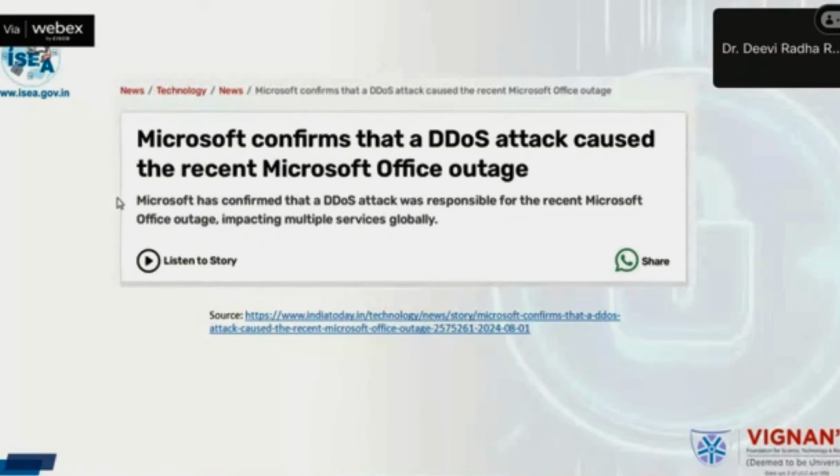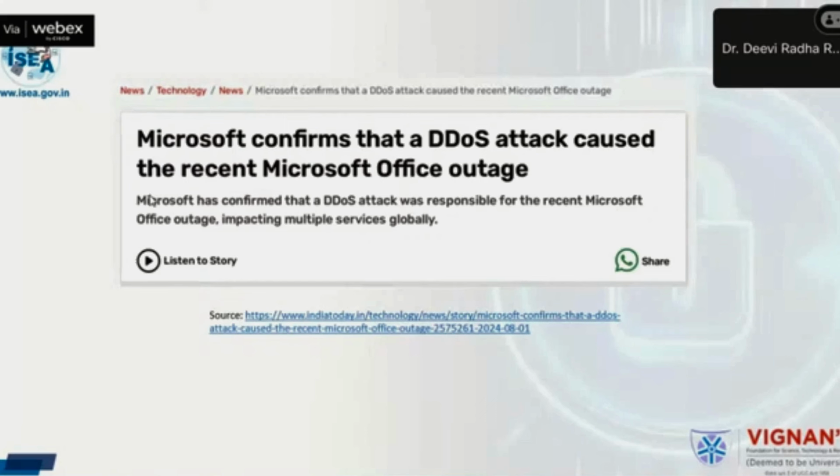Because of the recent Microsoft Office outage, Microsoft came up with a report saying this is because of a DDoS attack. This is the recent Microsoft outage that happened, and it was announced around July 30, saying it may be because of a DDoS attack. So that is one reason.